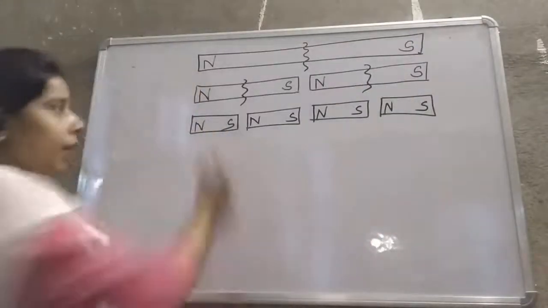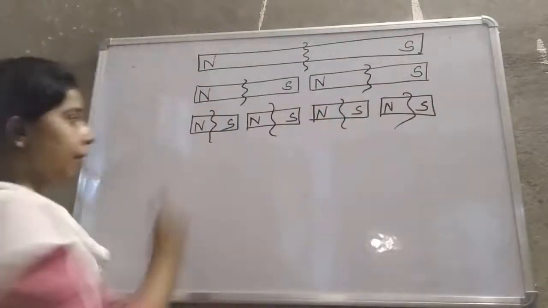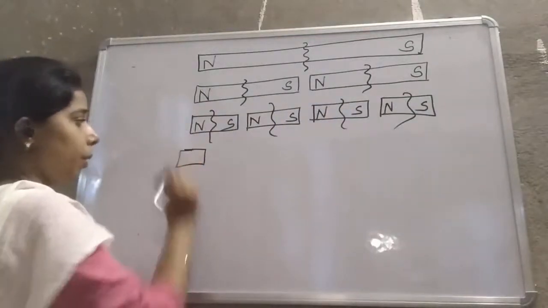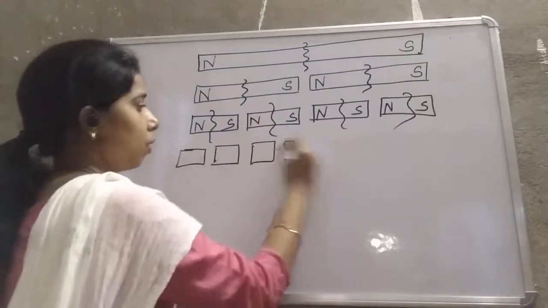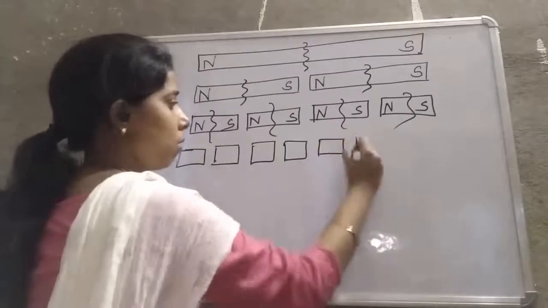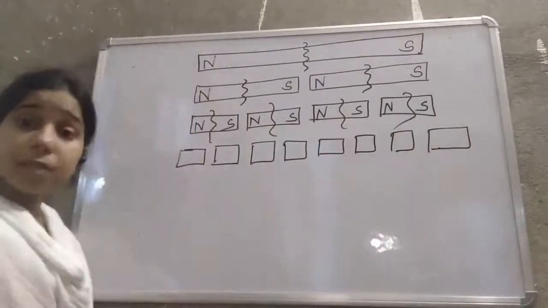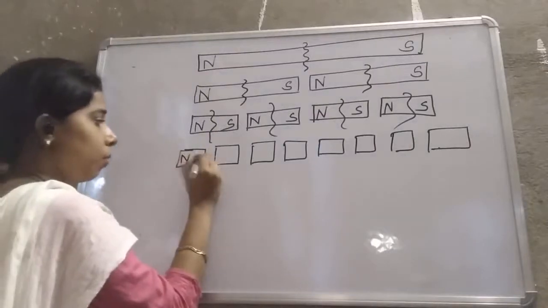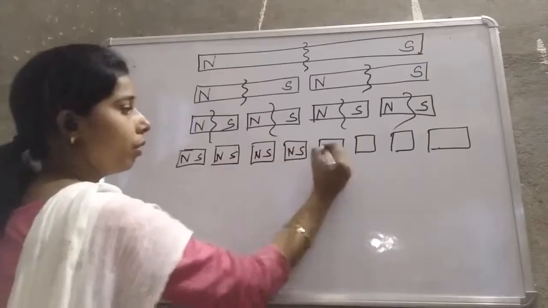Okay. Now again you will divide it into 2. Again you will break it. What will happen? You will get small pieces of a magnet. In these pieces also you will get a north pole and a south pole.